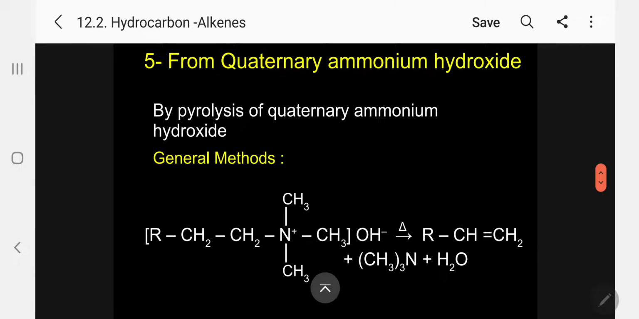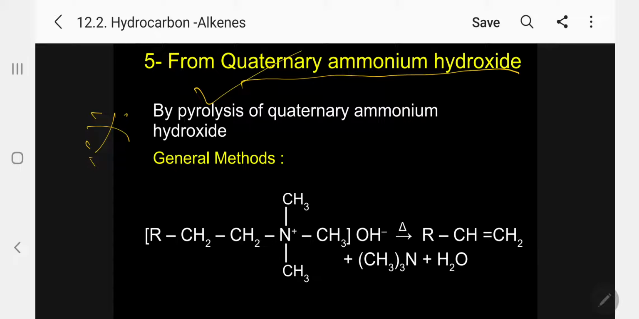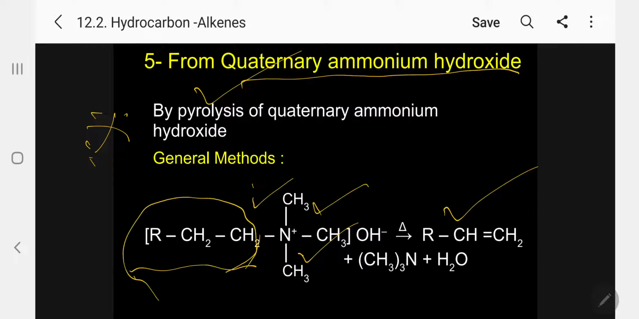Next important method is from quaternary ammonium hydroxide. Again by pyrolysis of quaternary ammonium hydroxide, we will get the corresponding alkene. Please follow. Whichever chain is longer, only from that chain the alkene forms. The methyl groups are all three, but here is a long chain, so the alkene will form only from this chain. RCH double bond CH2 in general. These three groups combine in the form of trimethylamine, with water.